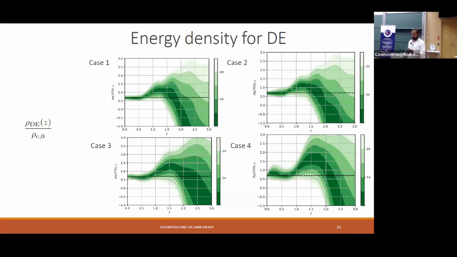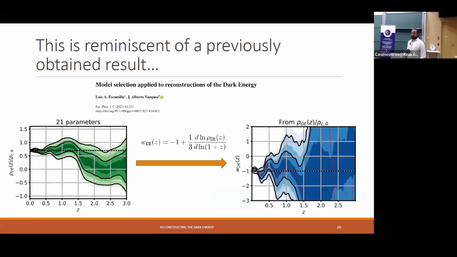These are the reconstructed energy densities for dark energy, and we can see at least a 1 sigma preference for a sign switch before around 1.5 or 1.8 in the redshift. And this is reminiscent of a previously obtained result that we obtained like 2 years ago, I believe. In this paper, we reconstructed the dark energy density, but directly using bins. In this case, we used 21 bins to reconstruct it.